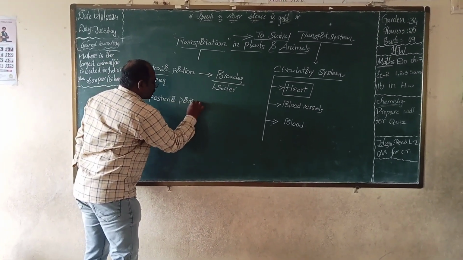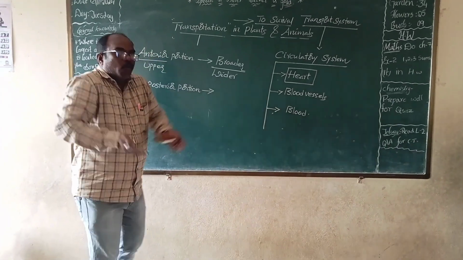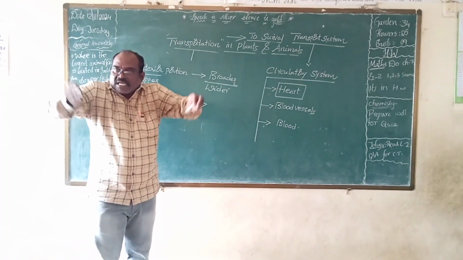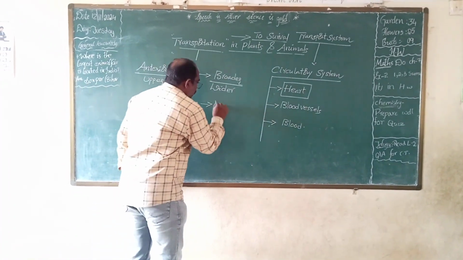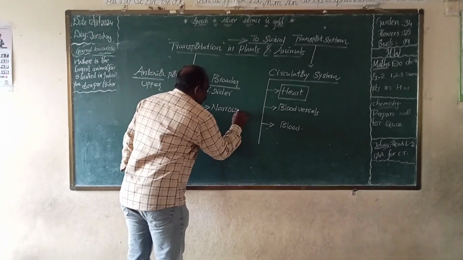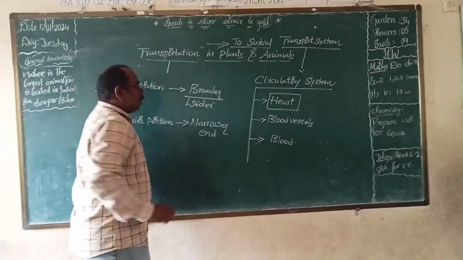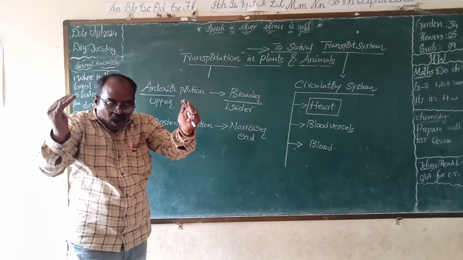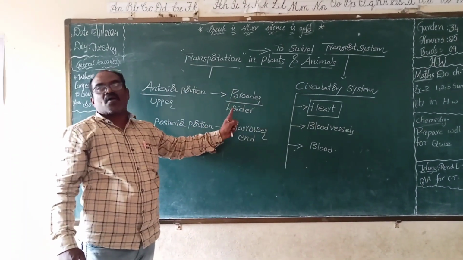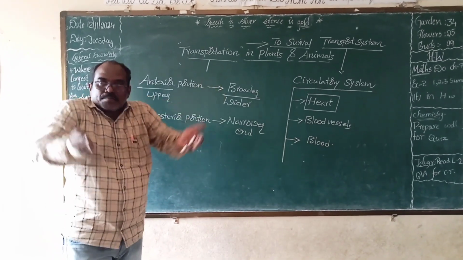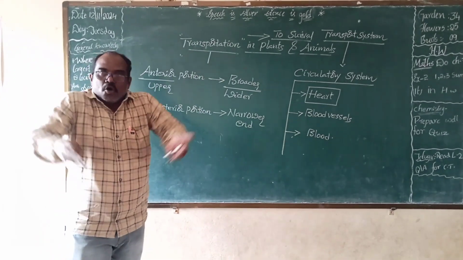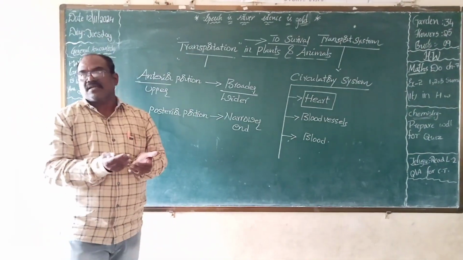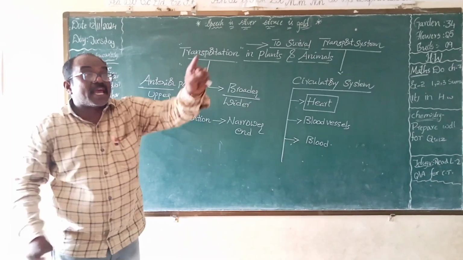And the posterior portion of the heart. Posterior means down. The lower portion of the heart is narrower. Narrow means slender. The anterior, upper portion of the heart is broader or wider. Posterior means lower. The lower portion of the heart is narrower. And it looks like a conical in